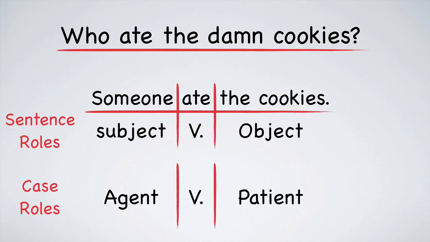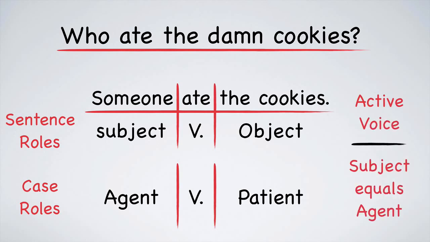The patient is the person or thing that has the verb done to it. For example, what was eaten? The cookie. Notice that in an active sentence, the subject is the agent. Actually, this is the definition of an active sentence.